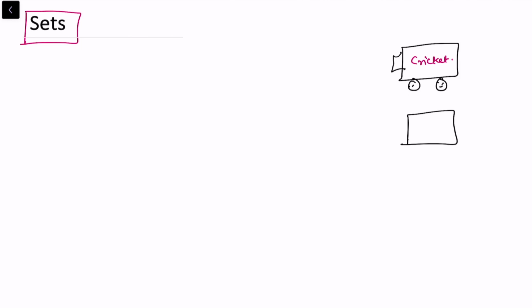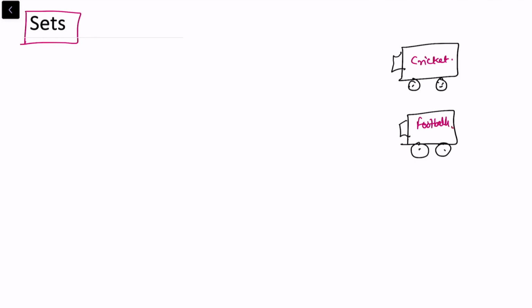In this video, I'll be explaining what sets are. To explain a set, let me consider an example. Suppose that we have a bus, and in this bus all the cricket team is going to be. All the cricketers are going to be in this bus, and then we have another bus in which we need to send all the footballers. So in this bus I need all the footballers.